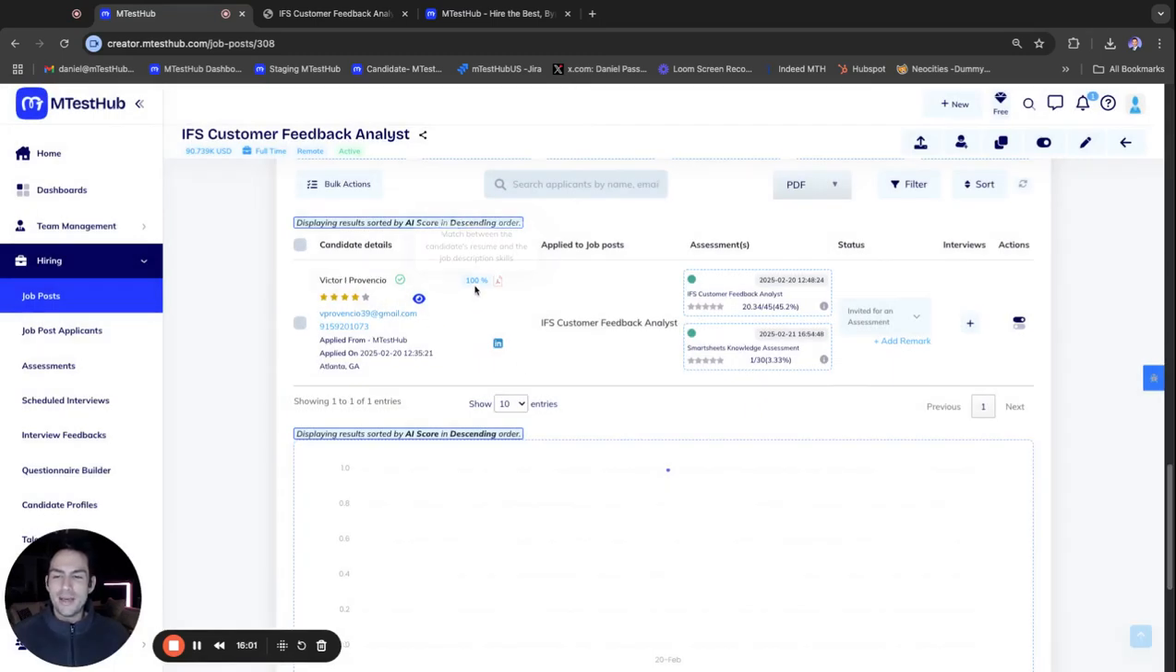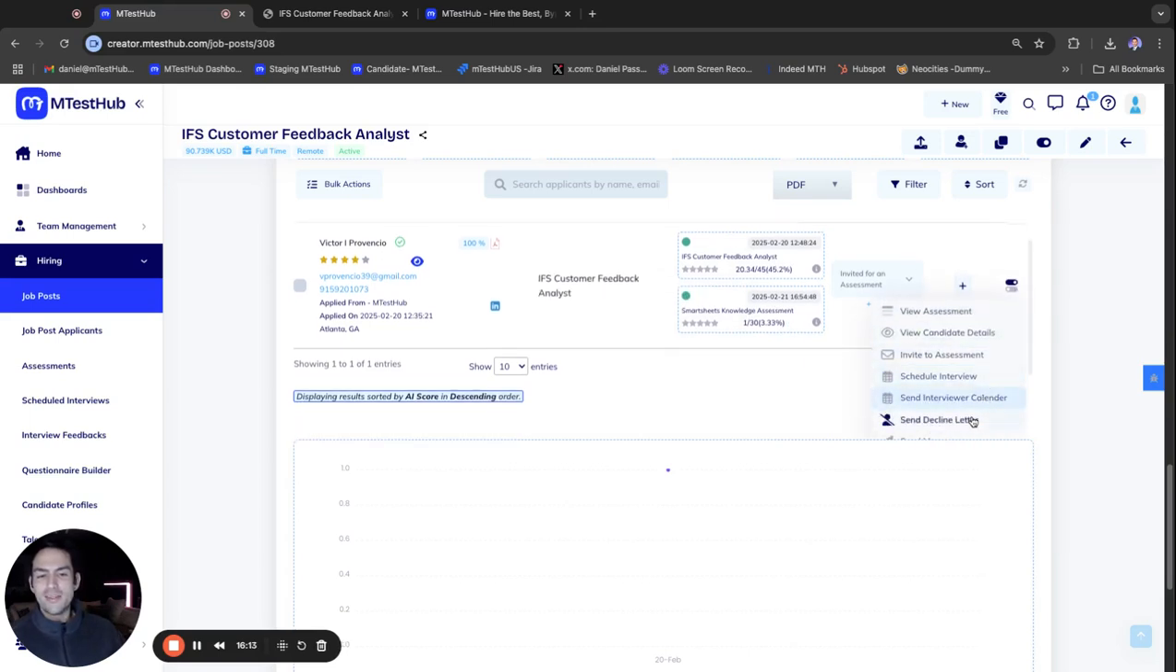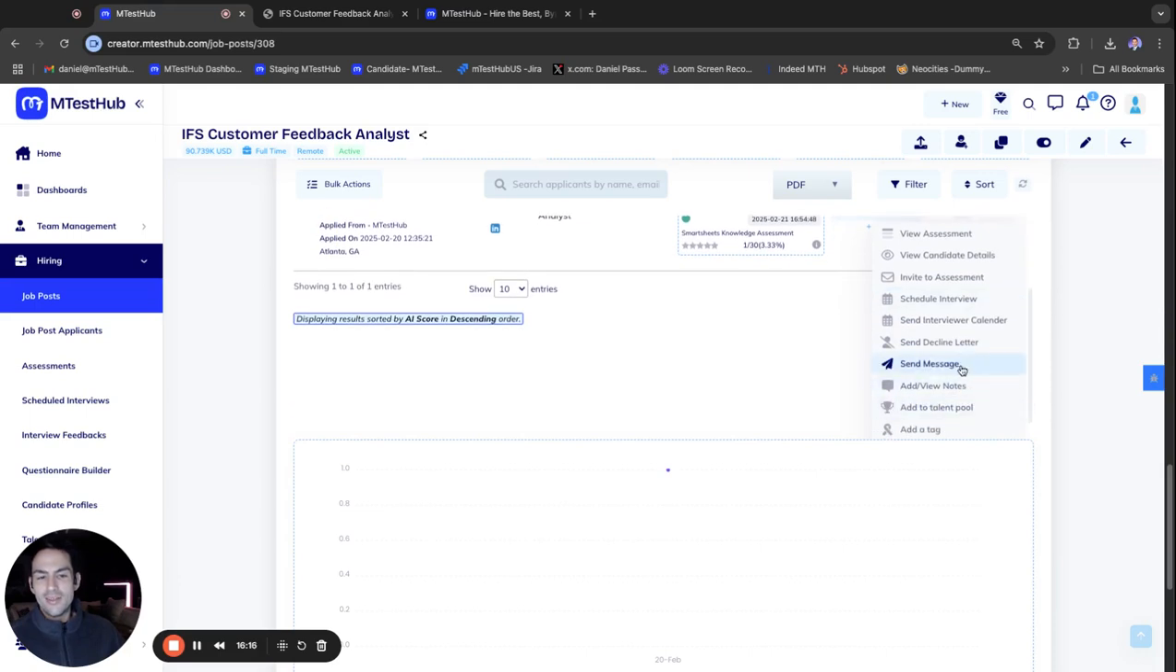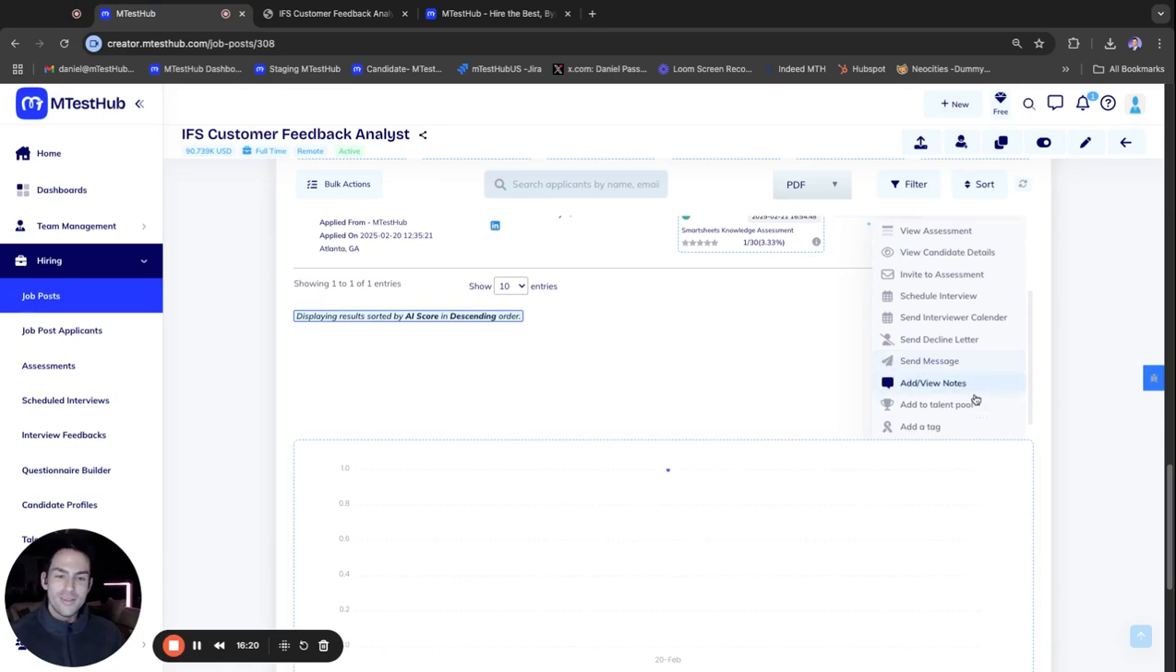Either way, they did pass all the screening parameters and they were invited to 2 different assessments and they didn't pass those assessments. But you could override that as a recruiter, right? So you can go ahead and schedule an interview manually. You could send a decline letter. You could send a message. You don't have to email them. You could do it all in the same portal. You could add them to a talent pool and have custom talent pools for different roles.